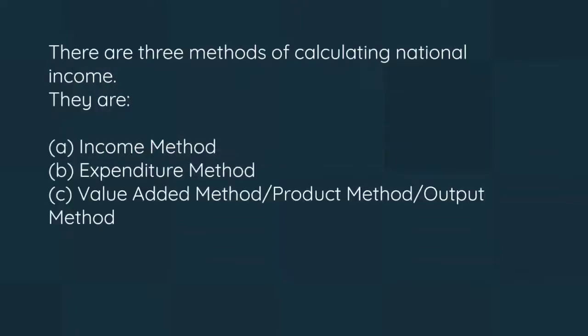There are three methods of calculating national income. They are A. Income method, B. Expenditure method, and C. Value added method or product method or output method.